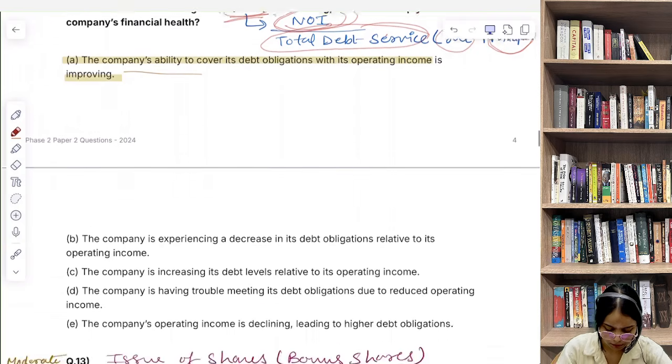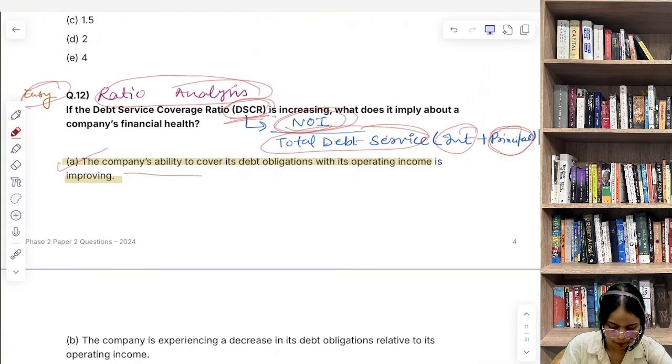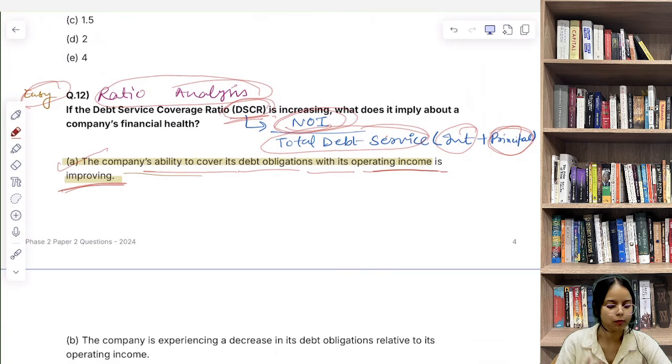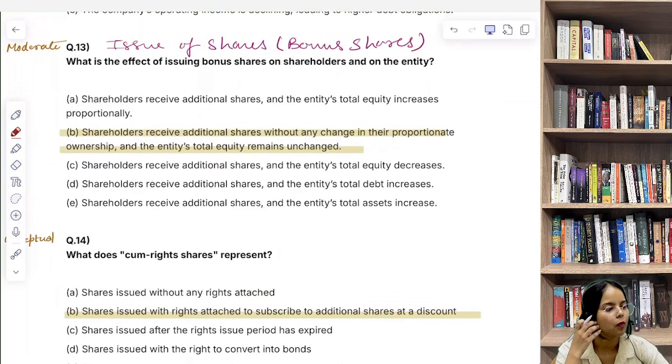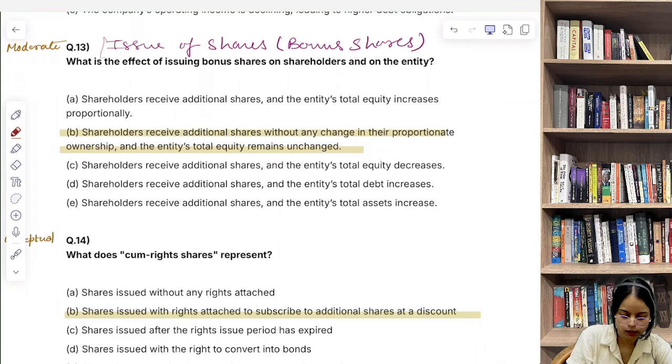That's a positive financial sign. So what will we say? The company's ability to cover its debt obligations with its operating income is improving. Okay, is improving. Now question number 13: what is the effect of issuing bonus shares on shareholders and on the entity? Bonus shares की हम यहाँ पे बात कर रहे हैं. So issue of shares topic से ये question आता है, bonus share.